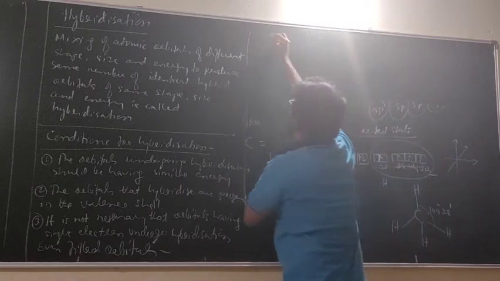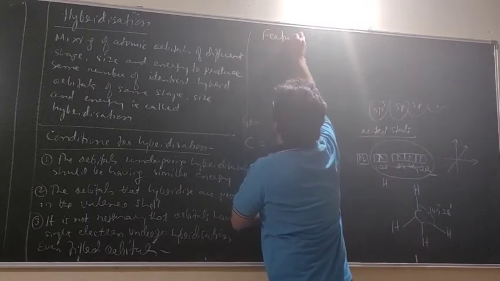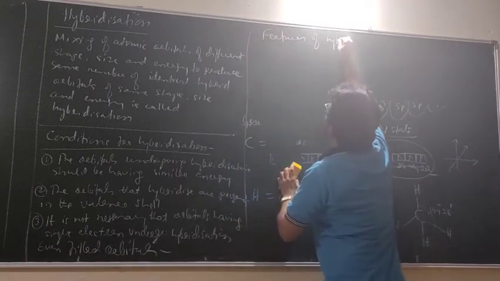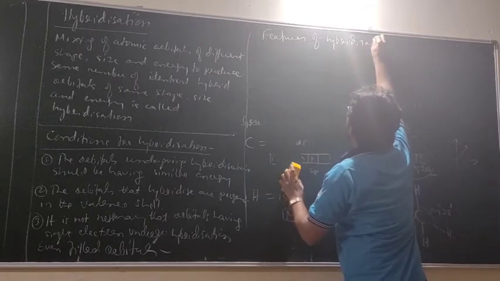Features of hybridization, you can assume like this. Features of hybridization.